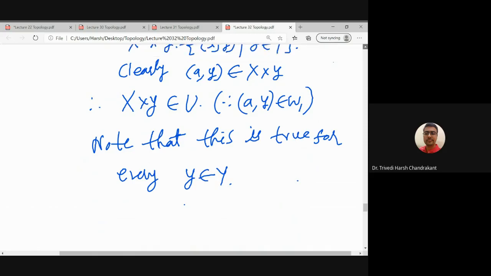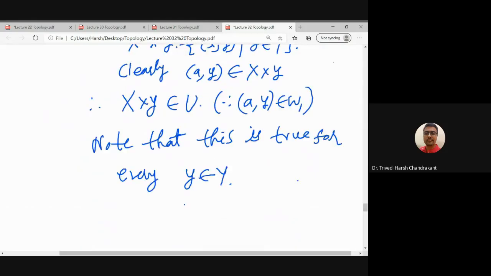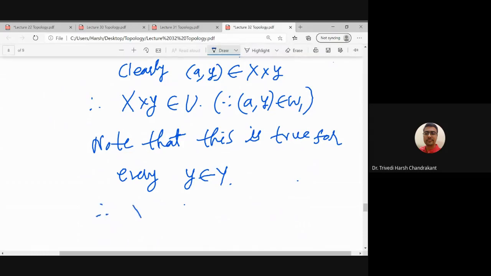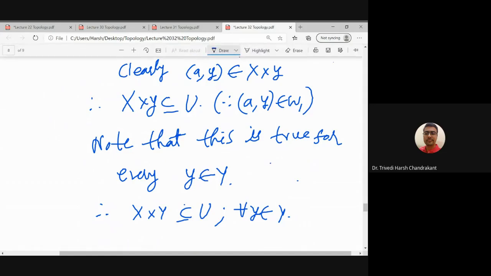And once this is true for every y in Y, that means all the horizontal lines hold. What is X cross y? X cross y is the horizontal line. So X cross y is a subset of U for all y in Y, so this is actually a subset of W1.